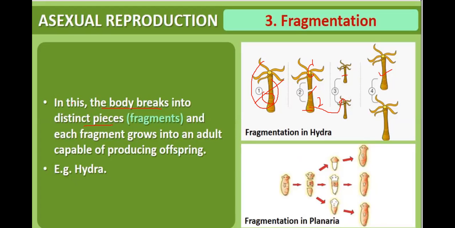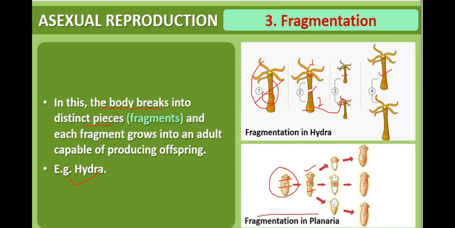So here the body is broken down into two pieces, and sometimes many pieces as well. So it is also reported in hydra. There is one more example where this fragmentation takes place. That is planaria. This is the planaria. It is a flatworm. The body is broken into three parts: upper part, middle part, and lower part.